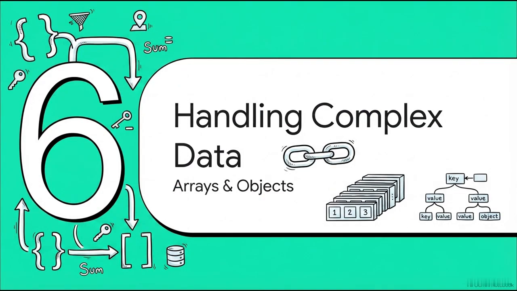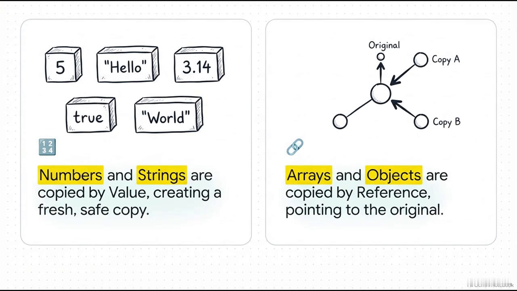Finally, Section 6, Arrays, Objects, and Chaining: Handling Data. Okay, before we start manipulating our data, I have to give you a massive warning about how JavaScript copies things. Primitives, so that's your numbers, strings, and booleans, are copied by value. That means you get a totally fresh, safe copy. But reference types, which include arrays, objects, and functions, are copied by reference. If you try to copy an array using just an equal sign, you aren't actually making a new array, you are just pointing back to the original one. So if you modify that copy, you are secretly mutating your original data. You absolutely must use the spread operator to create true independent copies. Otherwise, you're looking at silent data corruption.